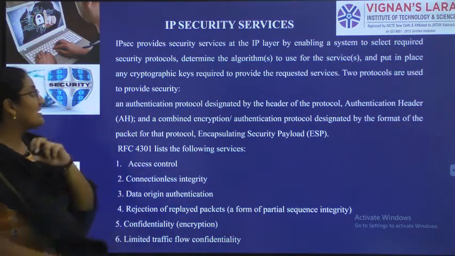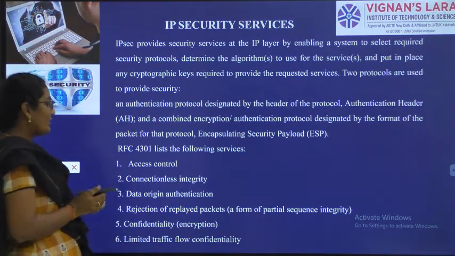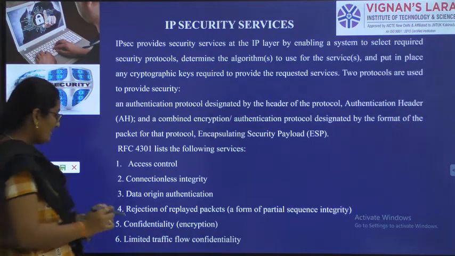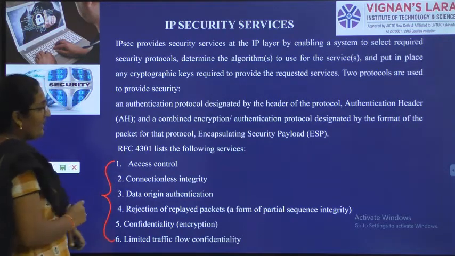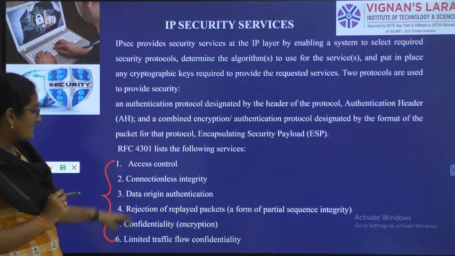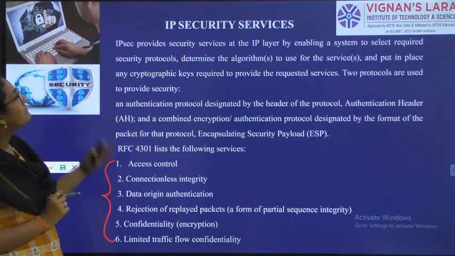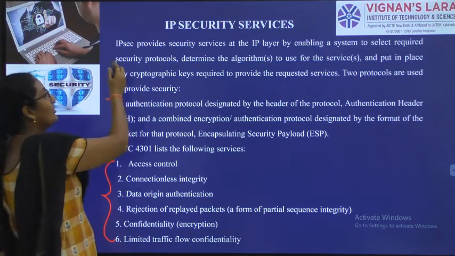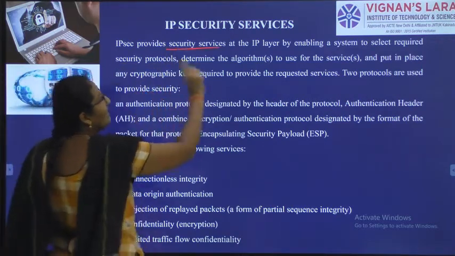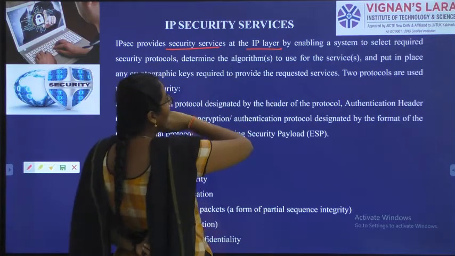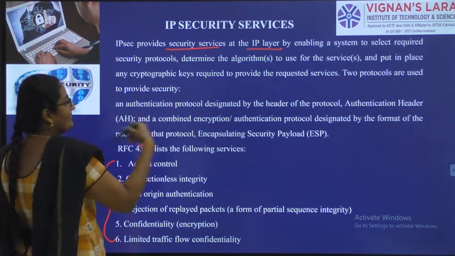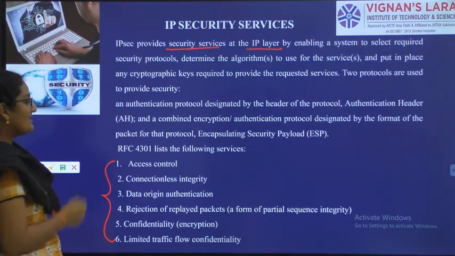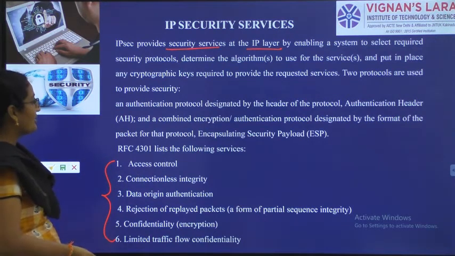So next one is services. What are the services provided by IP security? In the first unit we discussed security services. The same security services we will see again here, but all these security services are supplied by the IP security protocol. IP security will provide some services at the IP layer, the network layer. Why is it providing them? Because it has encapsulating security payload and an authentication header.